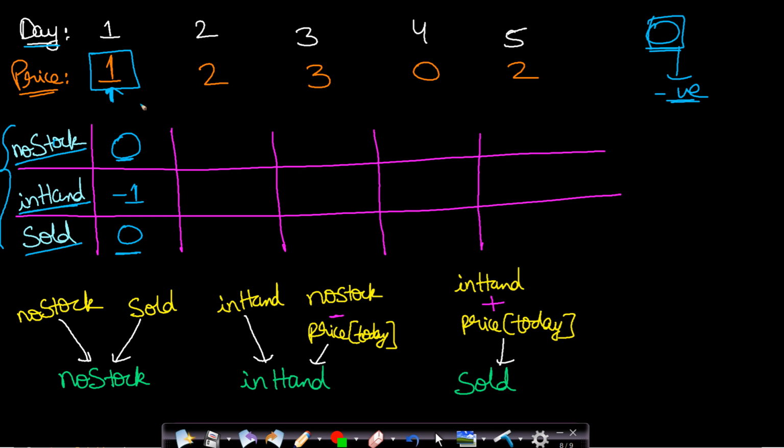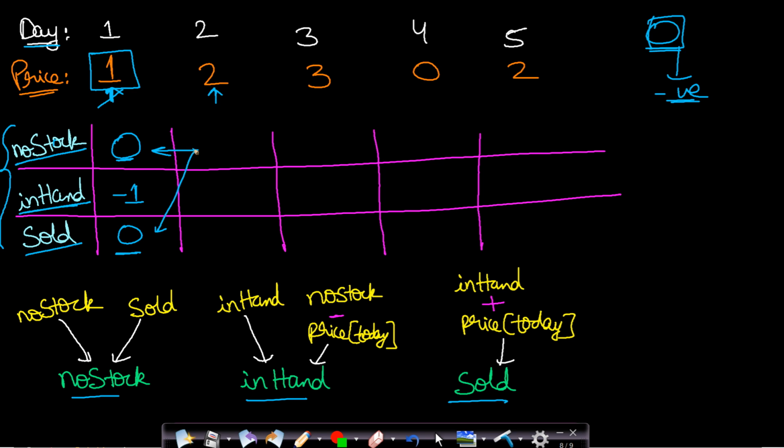Now before solving for the second day, well, we have solved for the first day. Before solving for the second day, these are the state transitions as I had already explained to you. Okay, so I will be using these things. Now for this no stock state on day 2, we can reach it from the no stock state on day 1. Otherwise, we can reach here from the selling state.